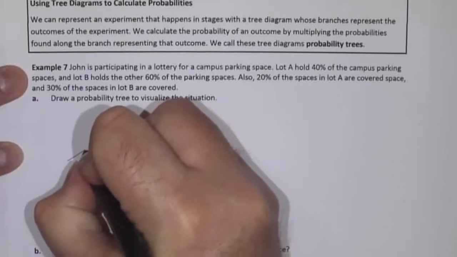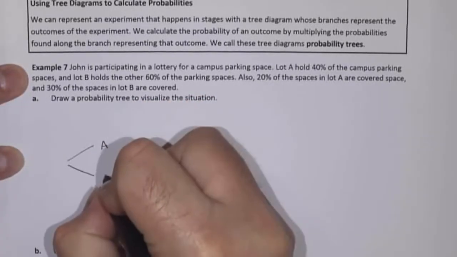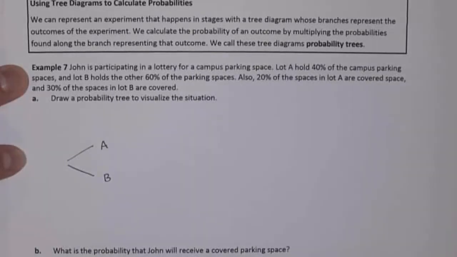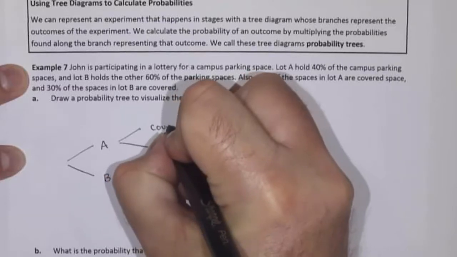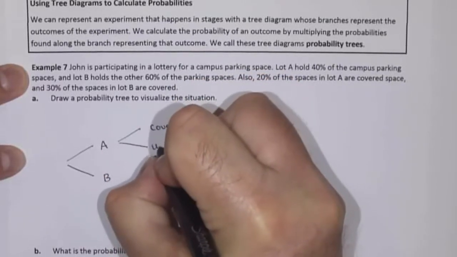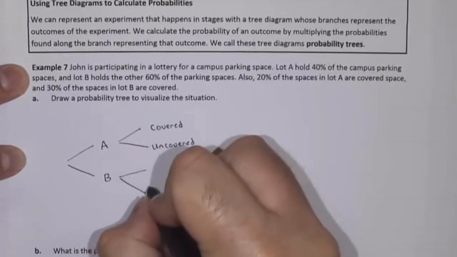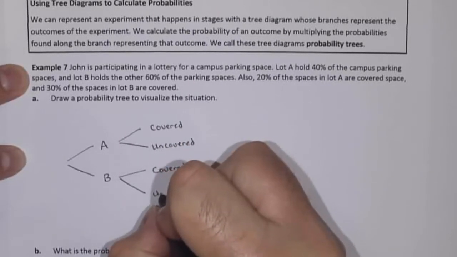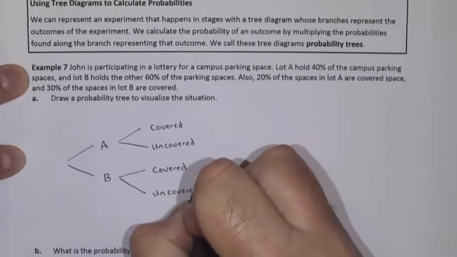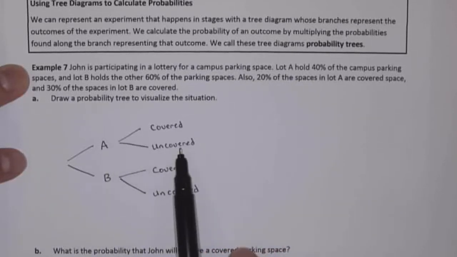So if we think about John's outcomes here, he could either end up in Lot A or he could end up in Lot B. And if he ends up in Lot A, he could either end up in a covered parking space or an uncovered parking space. And if he ends up in Lot B, he could either end up in a covered parking space or he could end up in an uncovered parking space. So he could either end up in A covered, A uncovered, B covered, or B uncovered.